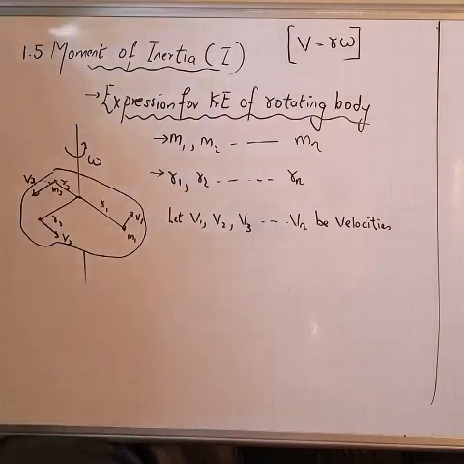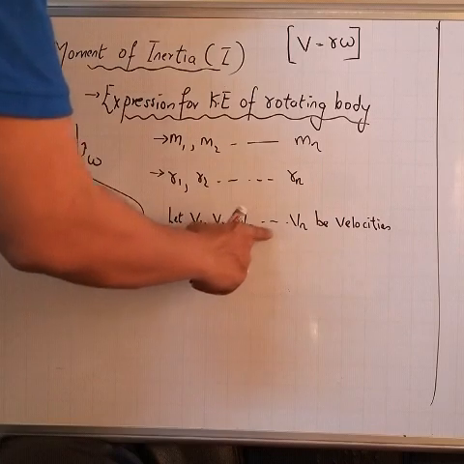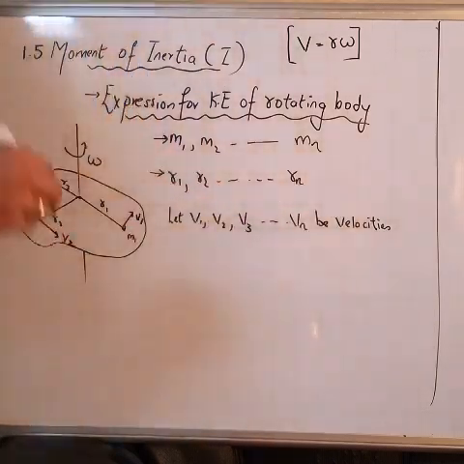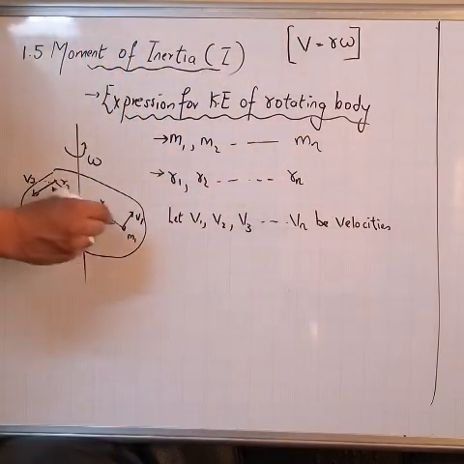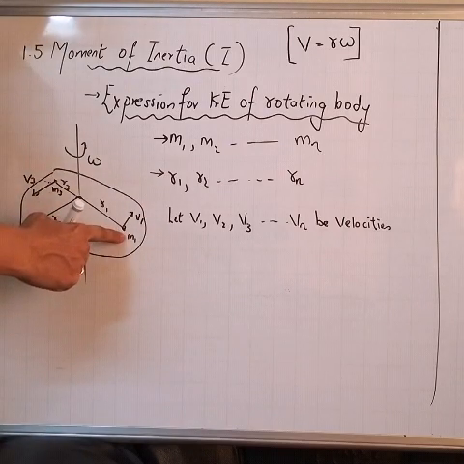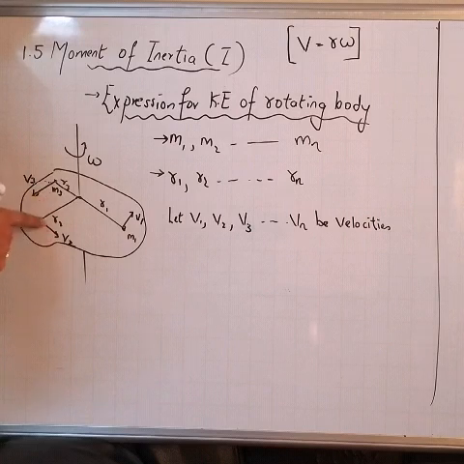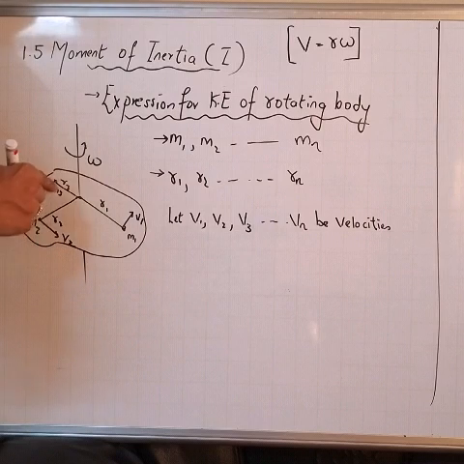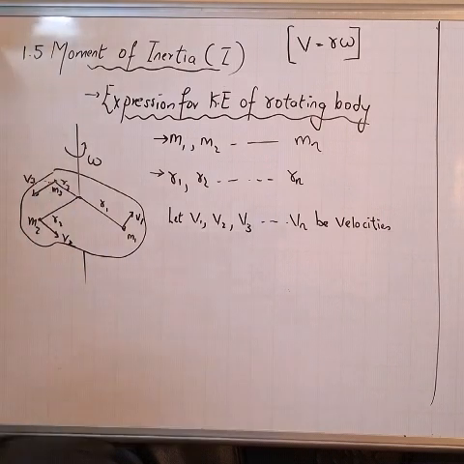Also, I consider v1, v2, v3 up to vn to be the linear velocities at these particular points. Like for m1 the linear velocity is v1, for m2 the linear velocity is v2, for m3 the linear velocity is v3.